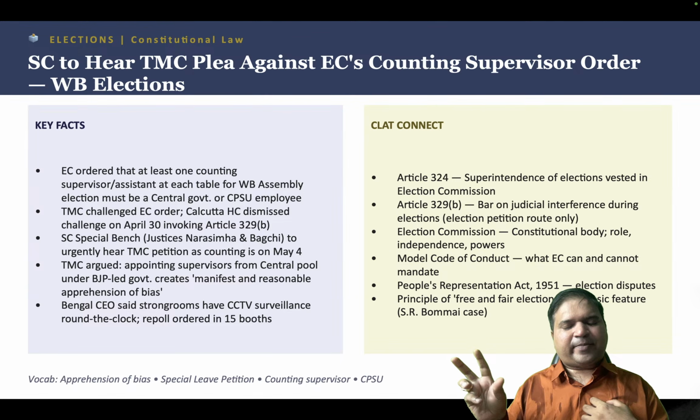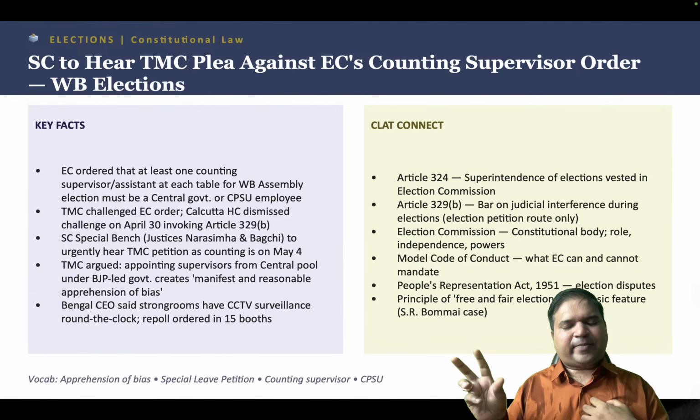Now what becomes important here from your CLAT perspective is Article 324 of the Constitution of India. What is Article 324? It talks about the superintendence of elections vested in the Election Commission. So how the Election Commission will supervise the elections, and what powers are vested with the Election Commission, all that you can see under Article 324.